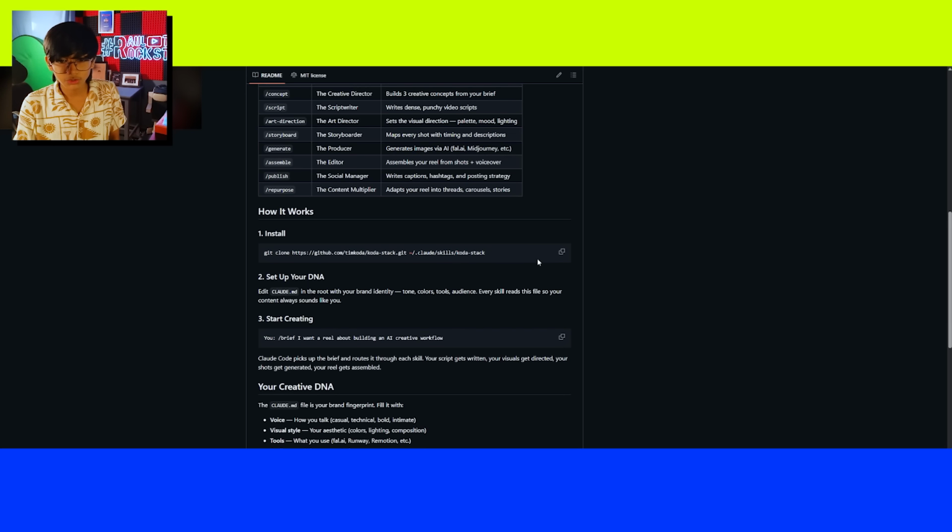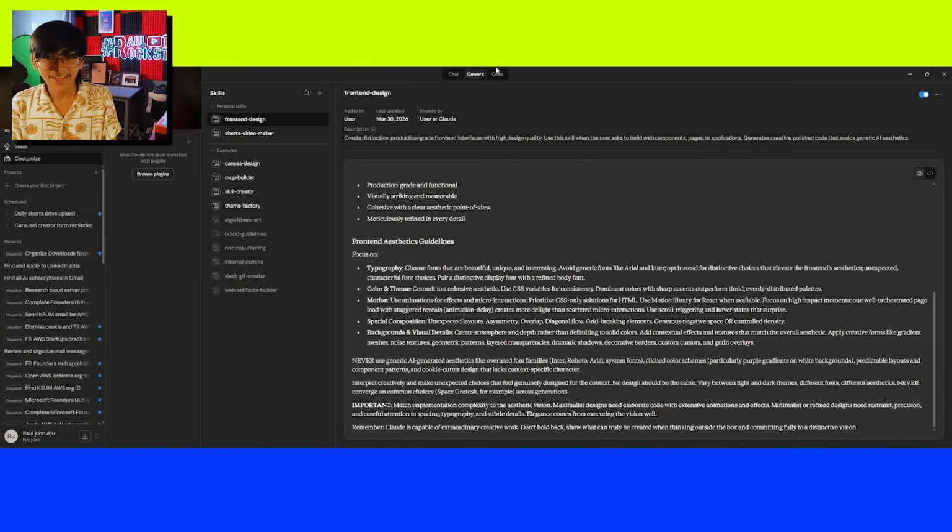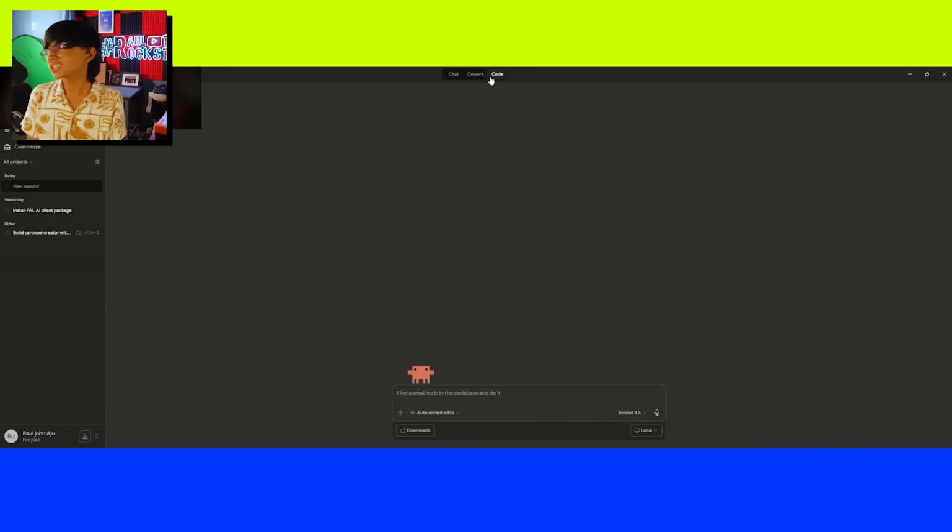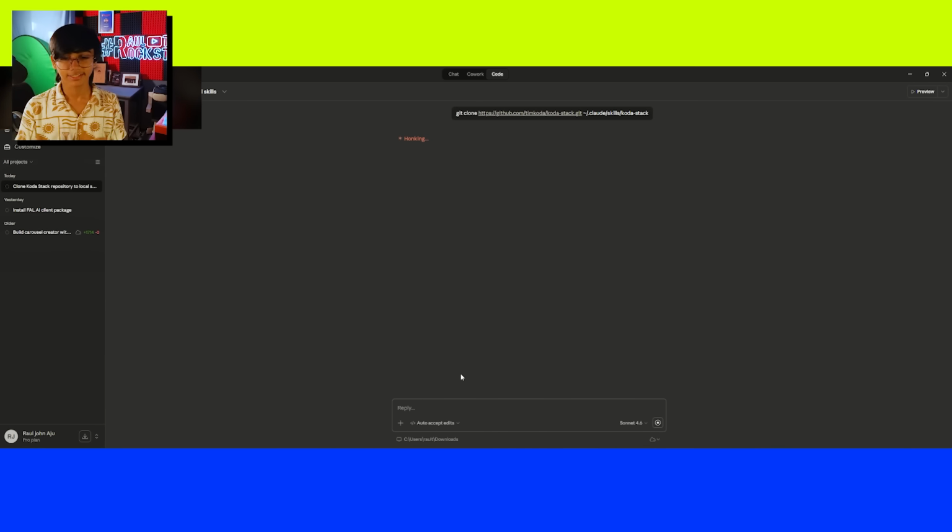Now all you have to do to install is just click here, which I'm going to do live actually. Come to code. This is the third option, by the way. This can be done on a terminal too. I'm just going to show it here. Just come to the third option. Do this. And this will install the Coda stack, the full creative skill.